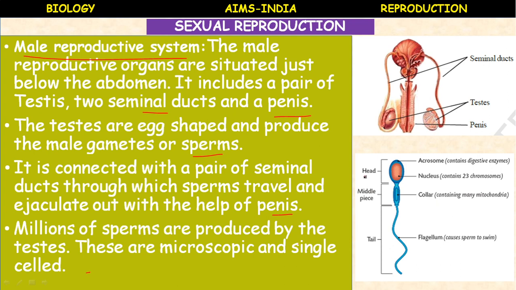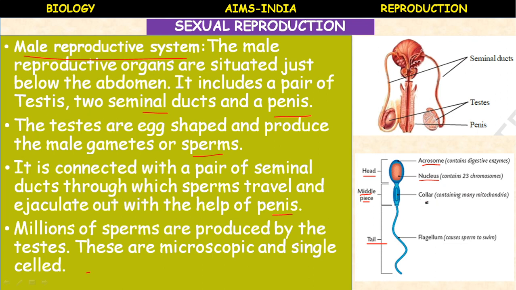It consists of three main parts: head, middle piece and tail. The head is covered by a transparent membrane called the acrosome, which contains some digestive enzymes. This helps in the fertilization process. In the head region there is a nucleus which contains 23 chromosomes, representing the chromosomes of the male gamete. It is haploid. Haploid means only one set of chromosomes is present.